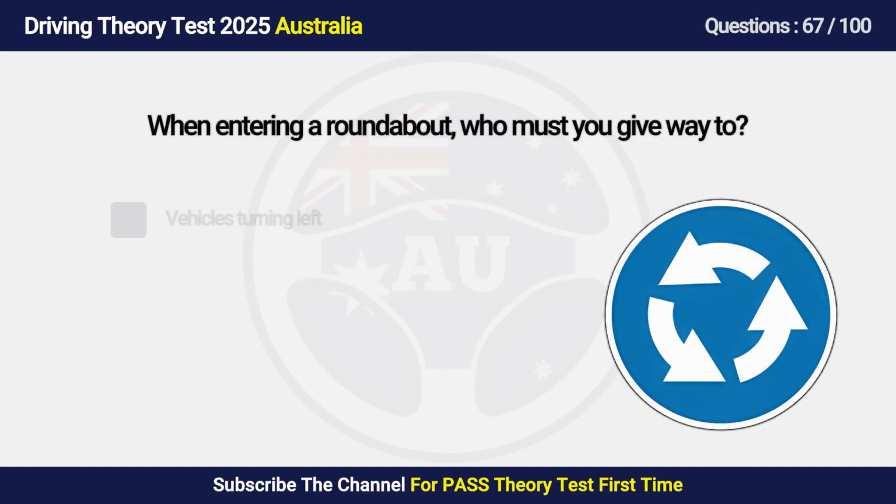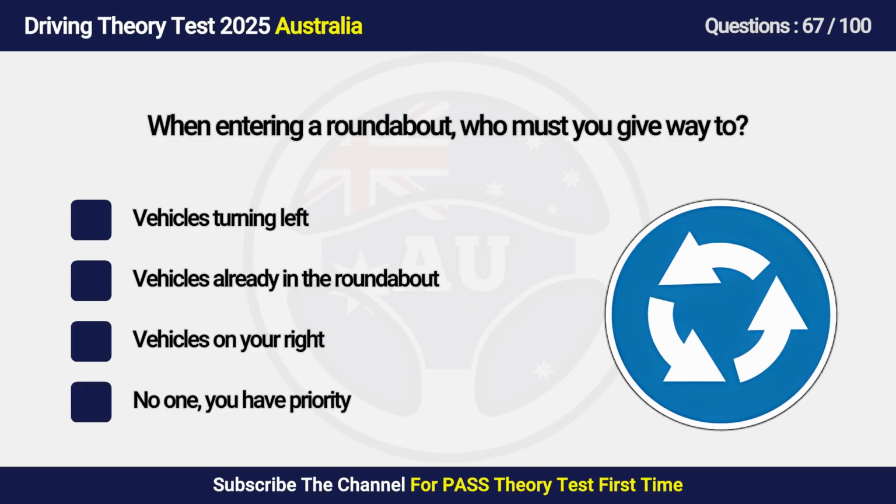Question 67. When entering a roundabout, who must you give way to? A. Vehicles turning left. B. Vehicles already in the roundabout. C. Vehicles on your right. D. No one, you have priority.